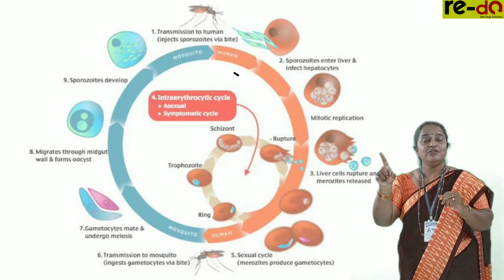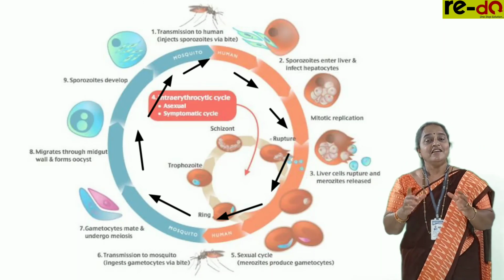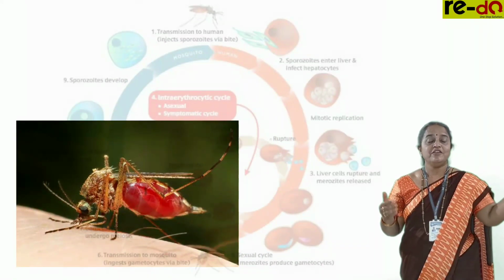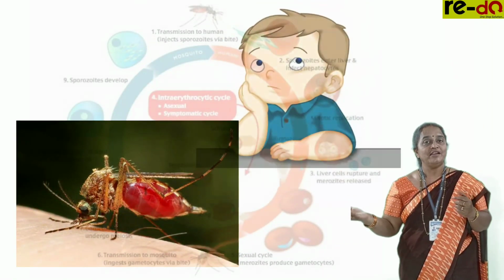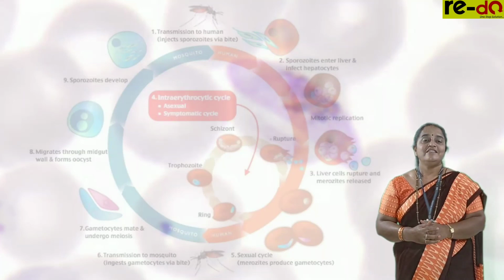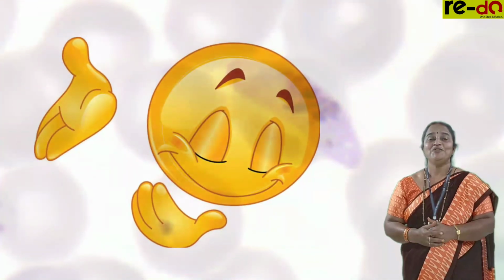Clear? So schizogony, gamogony, sporogony, these are the three phases including two host bodies, the primary host Anopheles mosquito and the secondary host human body. Thus, it completes its life cycle, hence it is a digenetic parasite. Hope you followed this clearly. Thank you very much.